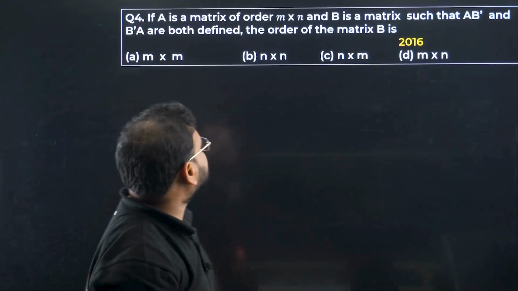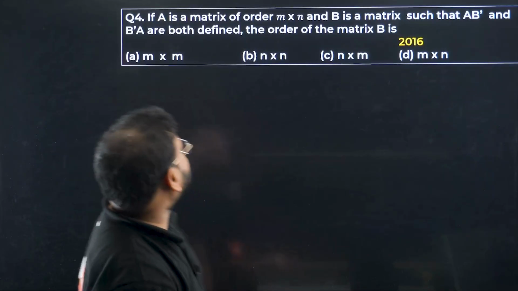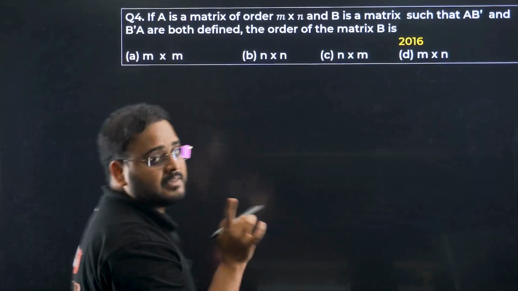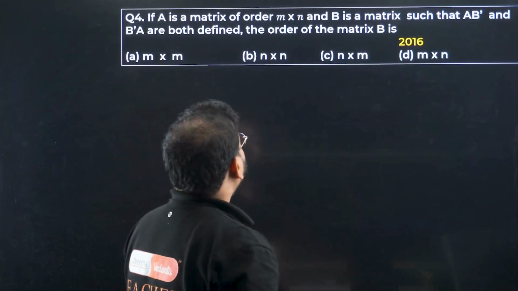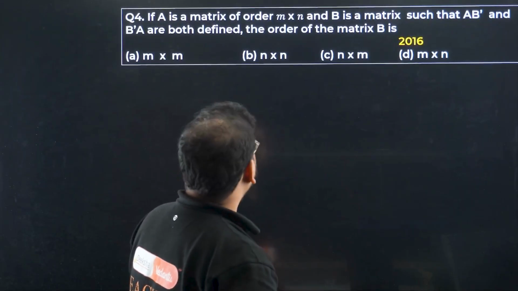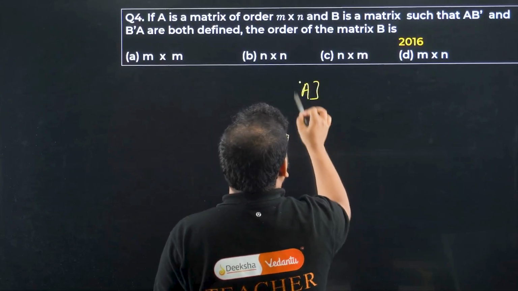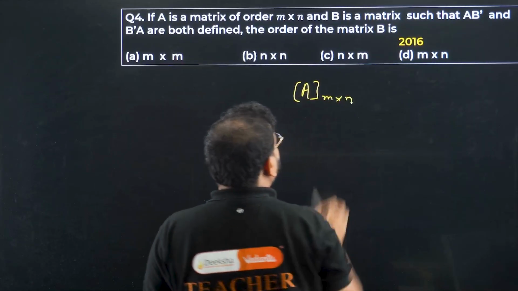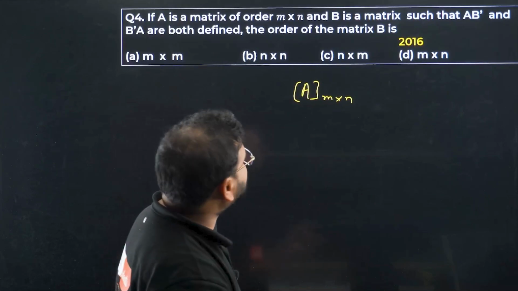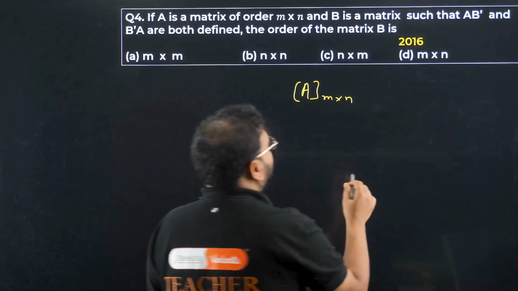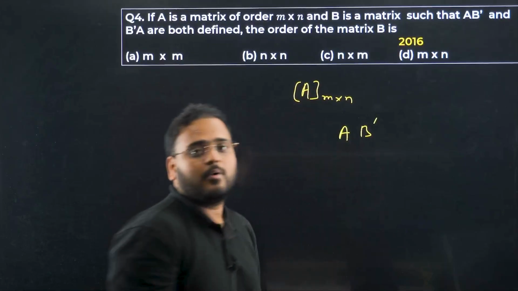If A is a matrix of order m cross n and B is a matrix of such that AB dash and BA dash are both defined. See, similar question is asked again in 2016. Okay, the order of the matrix B is how much? So A is a matrix of order m cross n, and B is a matrix of such that we don't know the order of B. We'll do it later. They're saying that AB dash is defined.